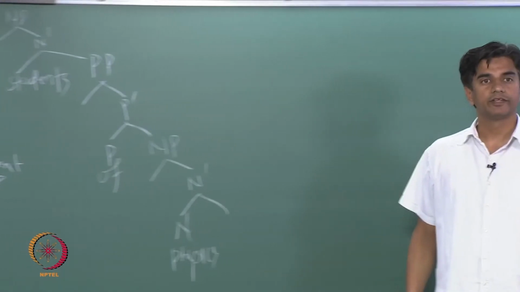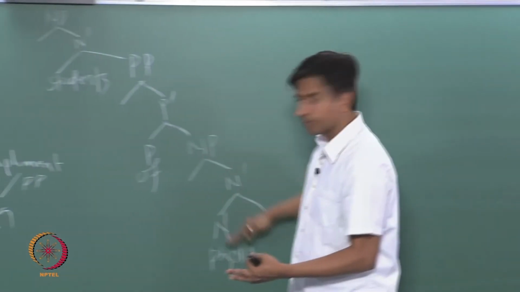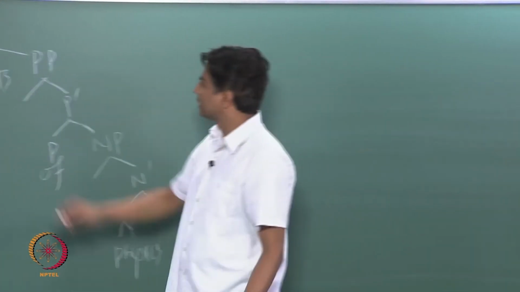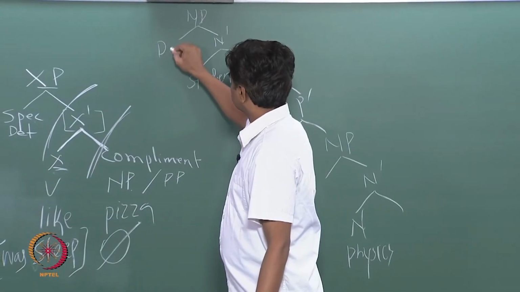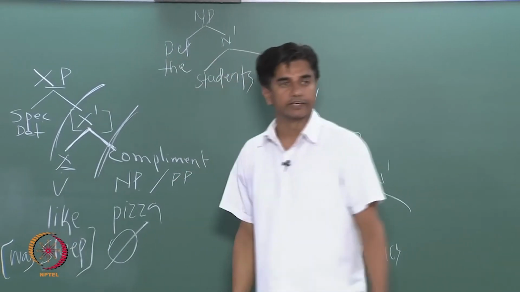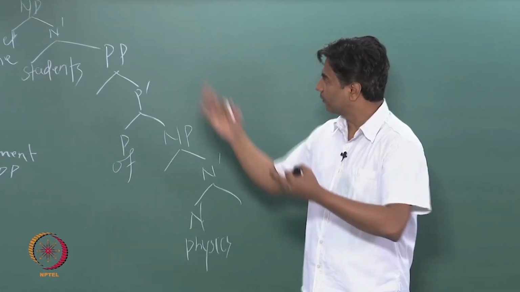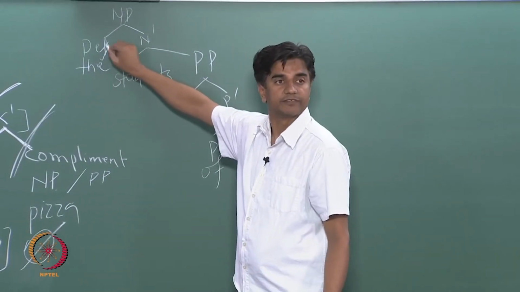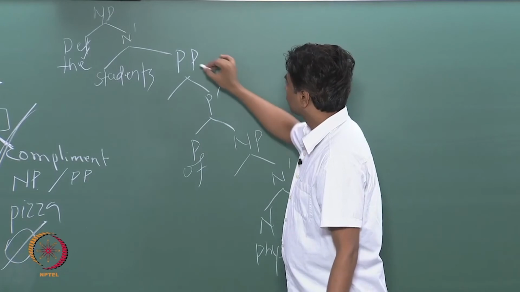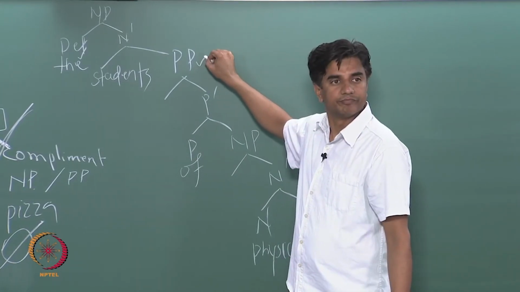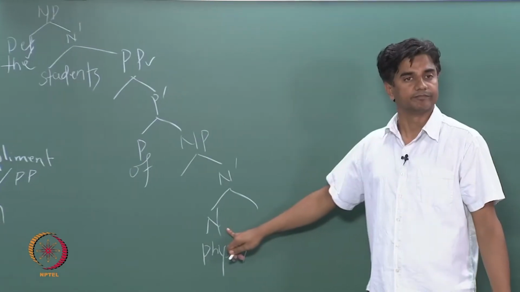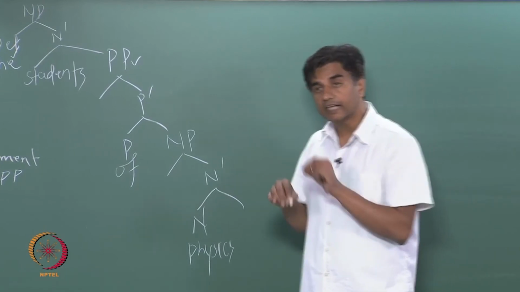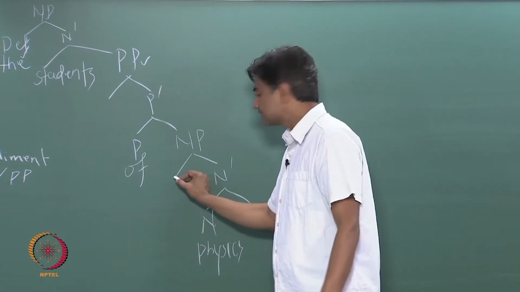So we have an NP, students of physics. This is how we get the whole structure, students of physics. If we want to say the student of physics, then this is how we get it. The point is, and now I am putting everything together, sometimes in a phrase you are going to have a specifier. Sometimes in a phrase you are going to have a complement. Sometimes you may have nothing, neither a specifier nor a complement. Nonetheless, that position is not killed. The position is still active.